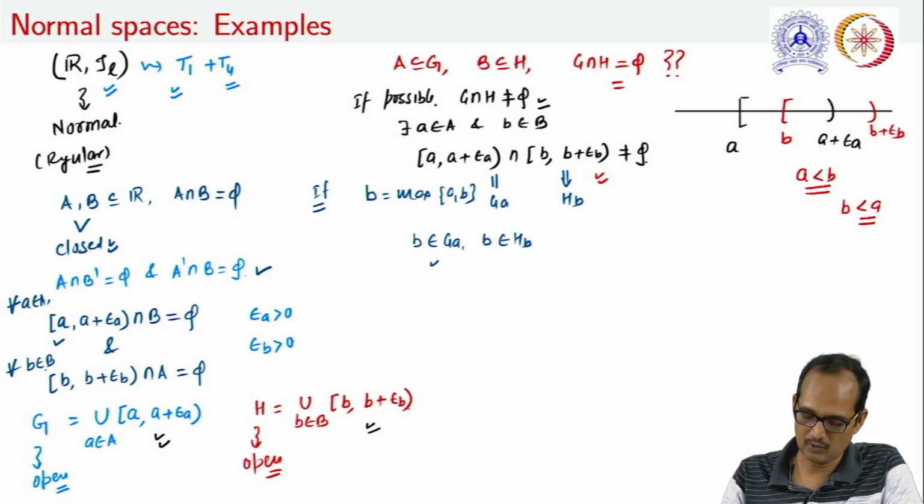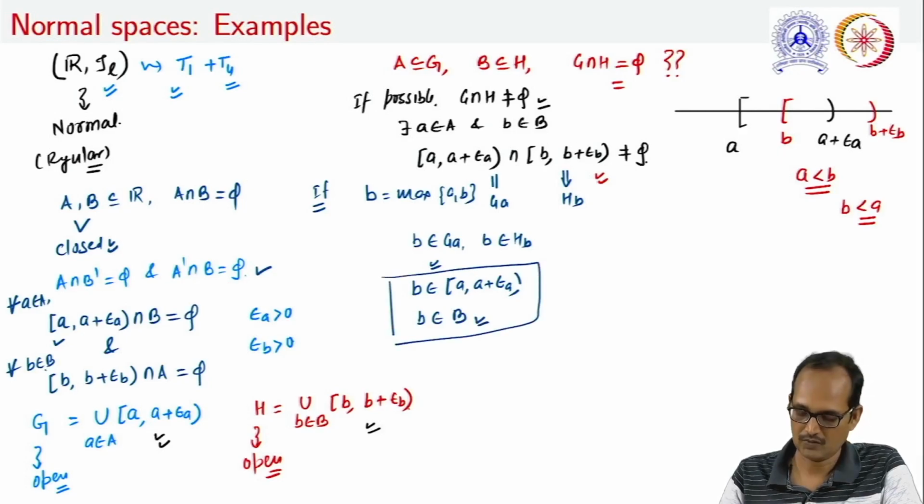Now if b belongs to G a, what is G a? That is, b is in this interval, a plus epsilon a. At the same time, b is an element of B, but as per our construction, b as well as this semi-open interval are both disjoint as stated here. So this leads to a contradiction.